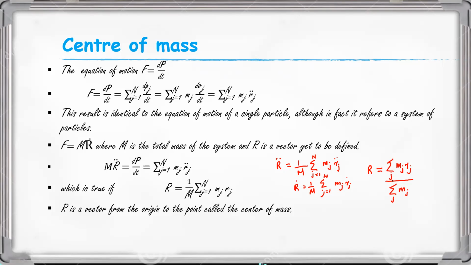R is equal to summation j mj rj divided by summation j mj. It is for the 3-dimensional case. If it is in a single dimension, x must be equal to summation j mj xj divided by summation j mj.